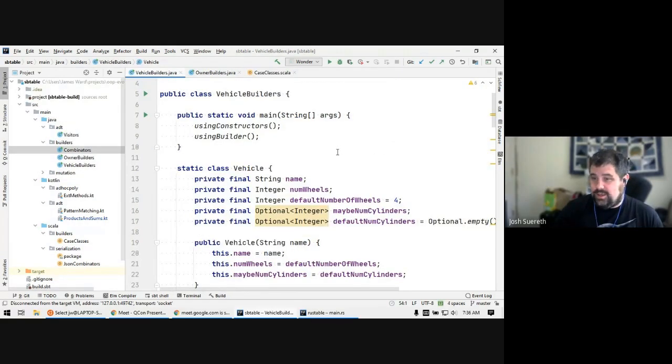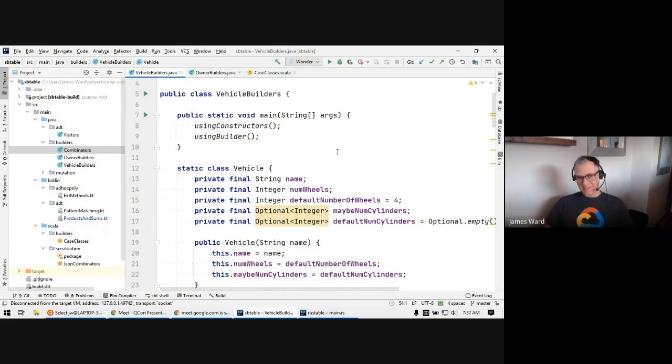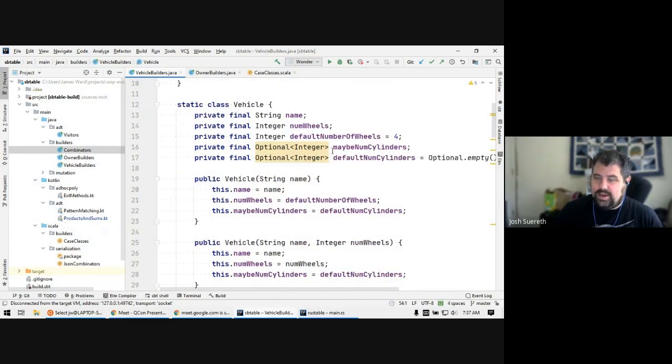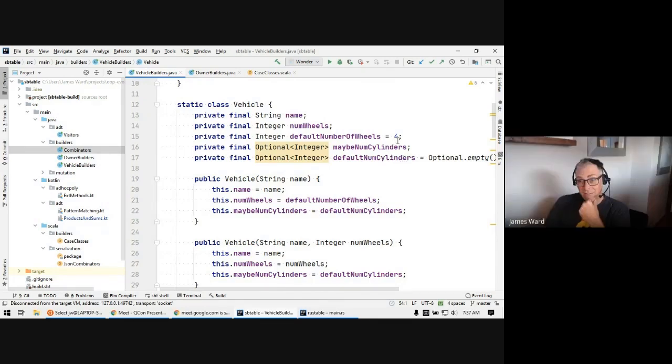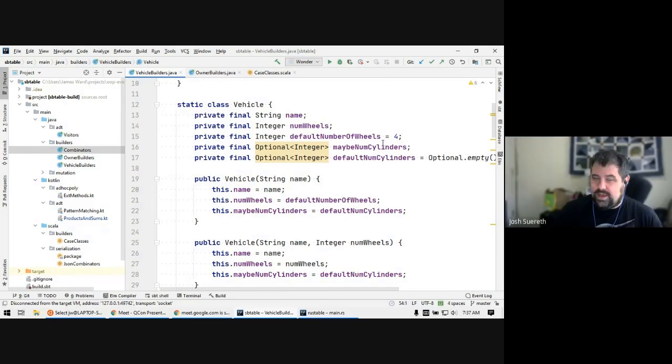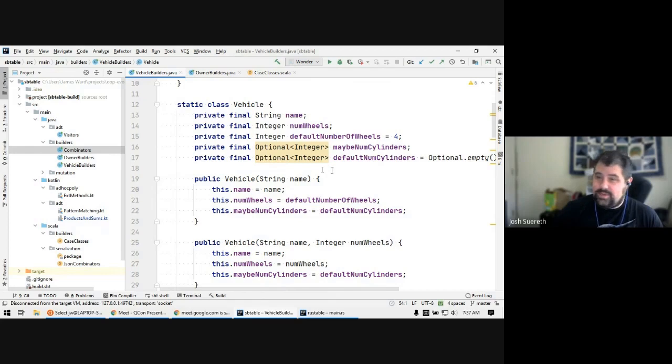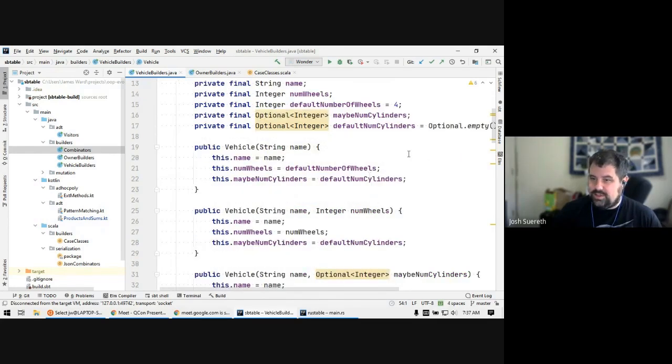So James, I was thinking we might start talking about the hardest problem in object-oriented programming, how to construct an object. You'd think that would be easy, but let's go there. All right. So here we start with a vehicle class that we want to build, and our vehicle class has a lot of parameters here, right? I'm not a vehicle guy, so James, you might need to back me up on why some of these things are important. Apparently, most vehicles have 4 wheels because that's our default. That's our default, yeah. And vehicles can have less than 4 wheels or more than 4 wheels. Amazing. I haven't seen a vehicle in like years, or at least months.